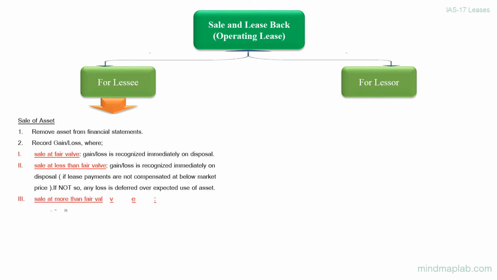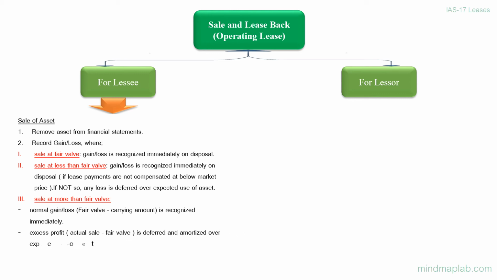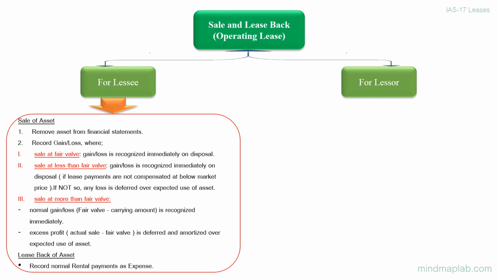Sale at more than fair value. Normal gain or loss, which is fair value minus carrying amount, is recognized immediately. Excess profit, which is actual sale minus fair value, is deferred and amortized over expected use of asset. Leaseback of asset. Record normal rental payments as expense.